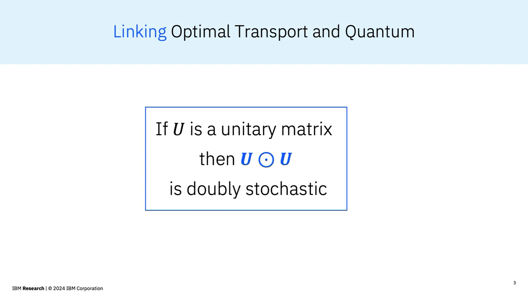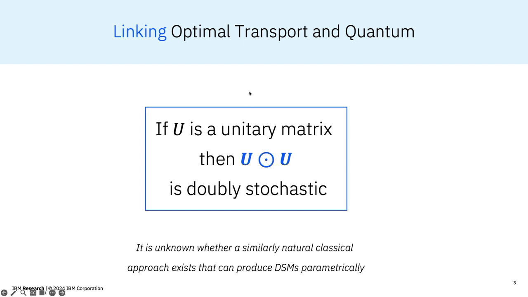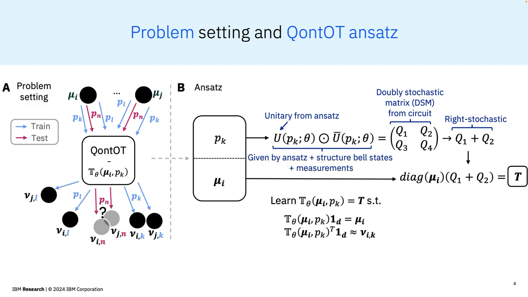Thanks to this link, we constructed a circuit with an inductive bias to parametrically produce DSMs. Such DSMs can then be rescaled to form arbitrary transport plans. This link is very notable because it is currently unknown whether a similarly natural classical approach exists that can produce DSMs parametrically.